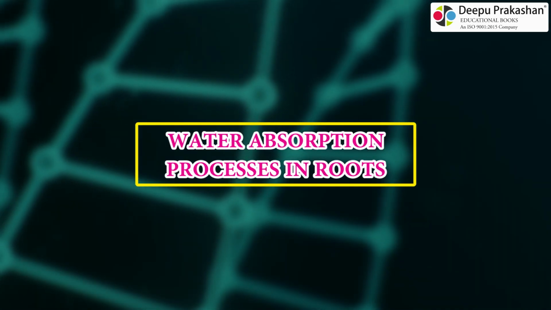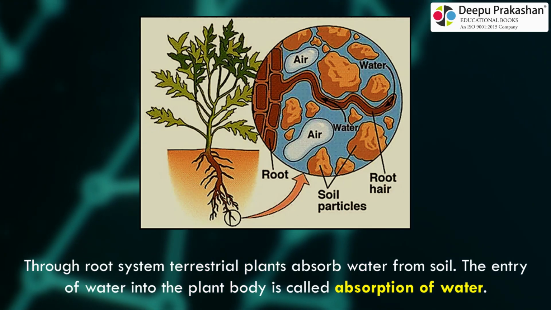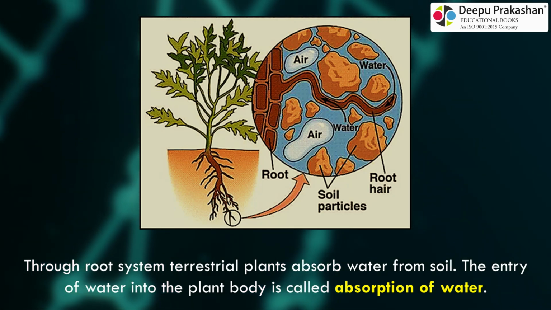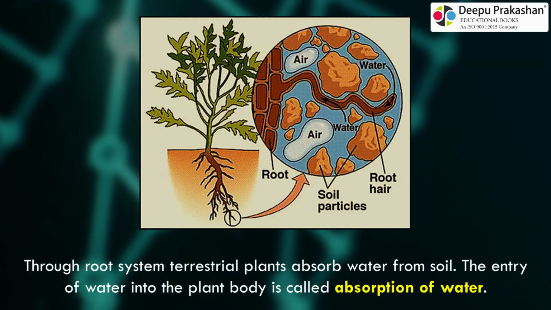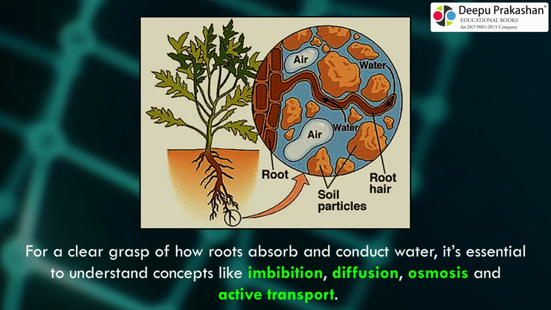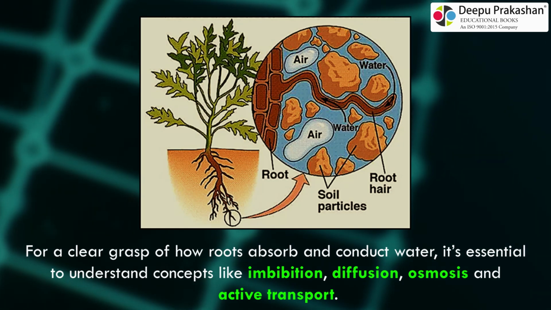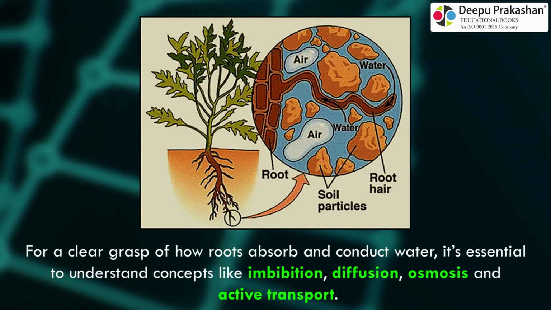Water absorption processes in roots. Through the root system, terrestrial plants absorb water from the soil. The entry of water into the plant body is called absorption of water. For a clear grasp of how roots absorb and conduct water, it's essential to understand concepts like imbibition, diffusion, osmosis,